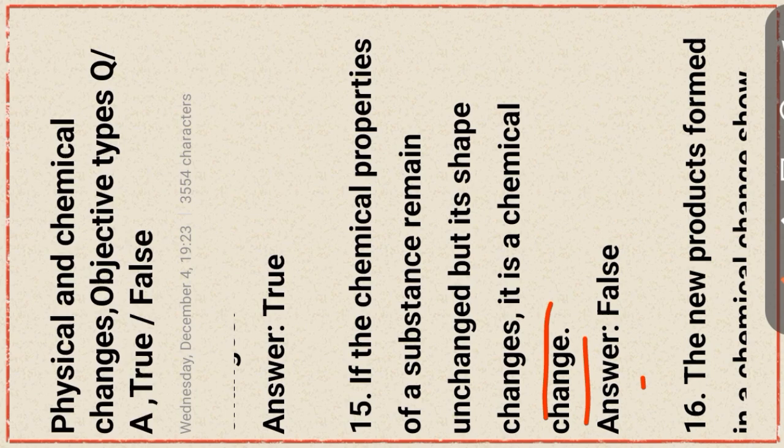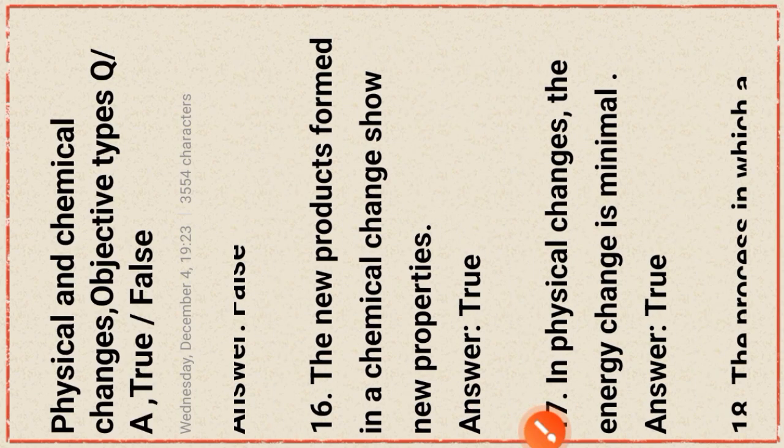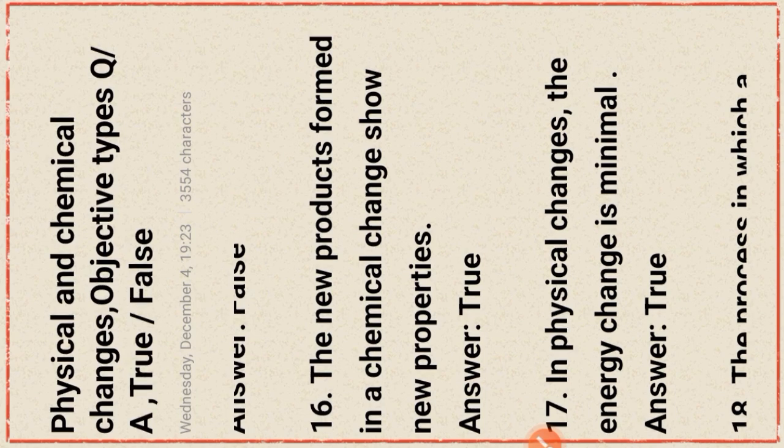This statement is false. Next question, the new products formed in a chemical change show new properties. This statement is true.